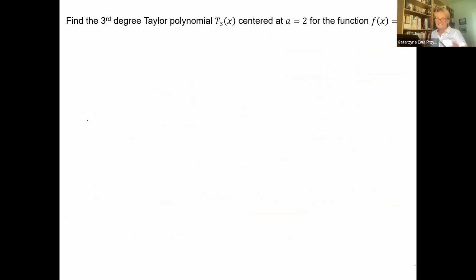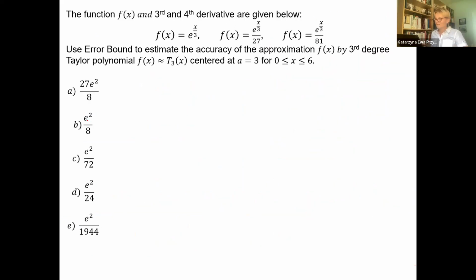Okay, now that's the same question. Something is wrong because my typing is probably wrong. I'm supposed to provide you the derivative.